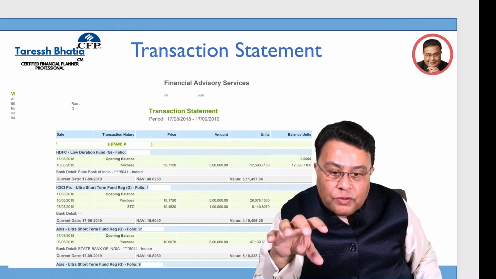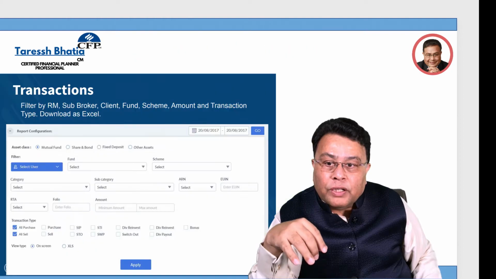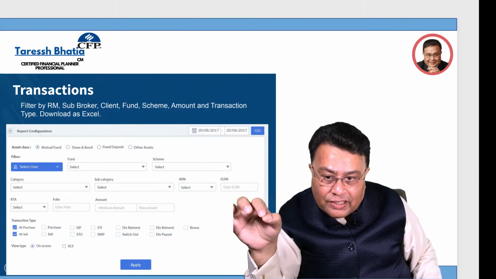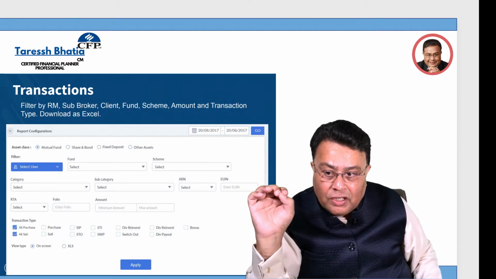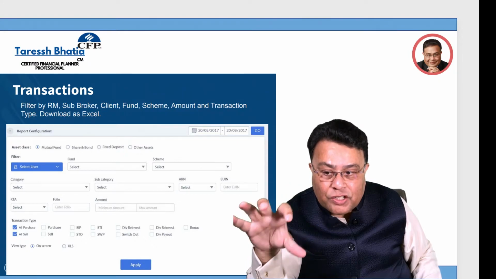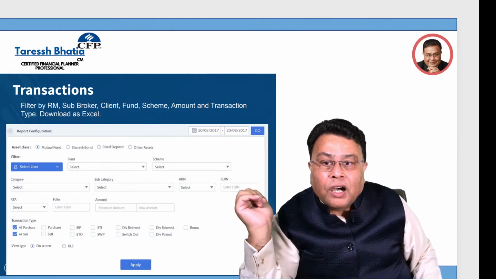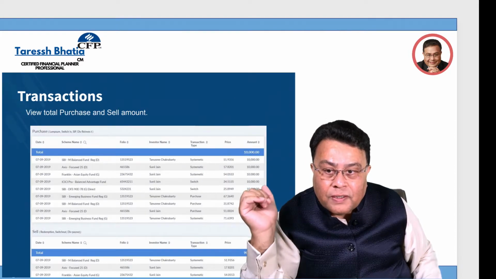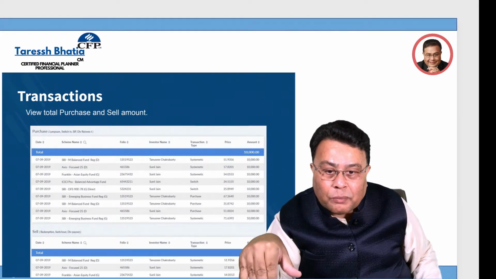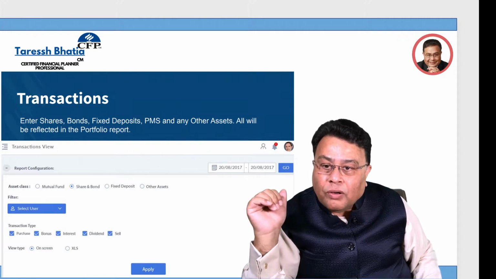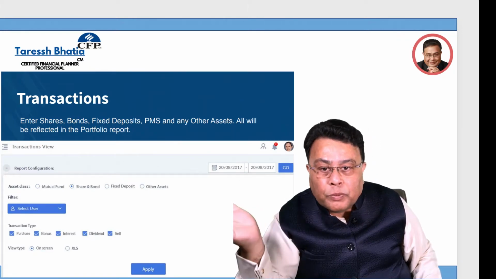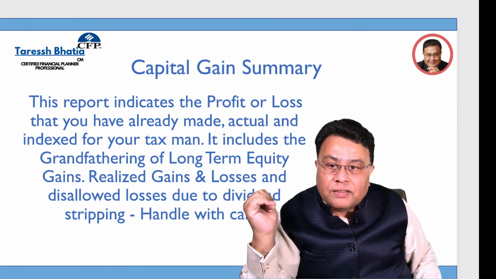Any balance units today. And you can also select the funds, you can select the schemes, you can also select which date purchase, or you just want to see the SIP. So all these configurations are possible for you to see. Total purchased amount, so a summary like this can be seen on screen, and any other investments are also possible going forward in this report.